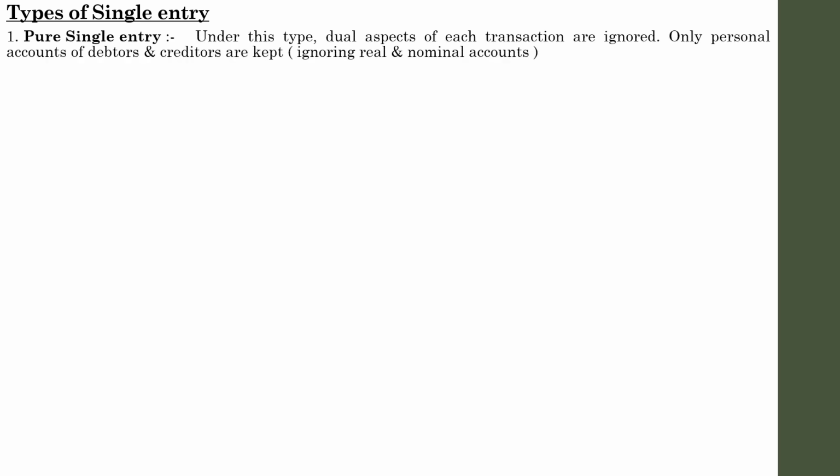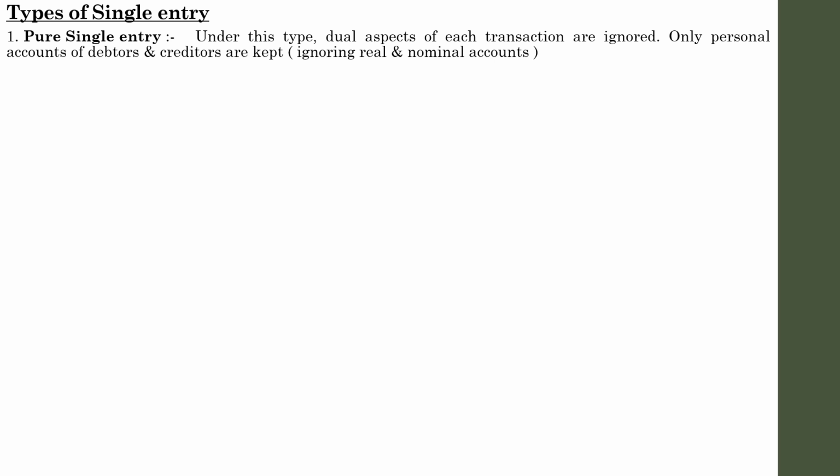So first one, pure single entry system. Under this type, dual aspects of each transaction are ignored. We know that in single entry system we are not considering the two aspects. Sometimes we will consider, sometimes we won't, sometimes we won't even consider anything. So under this method, dual aspects of each transaction are ignored.